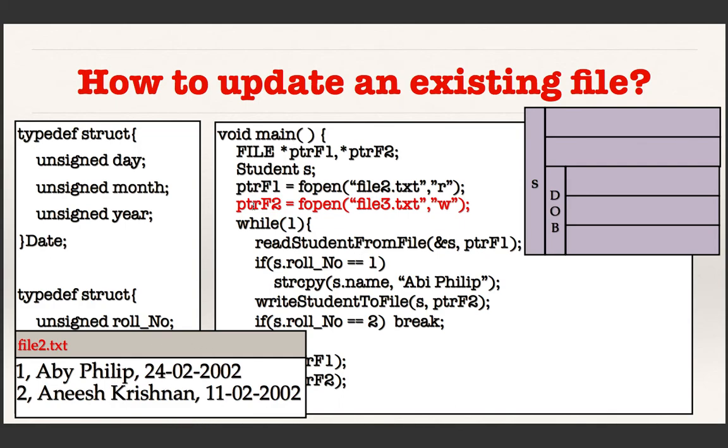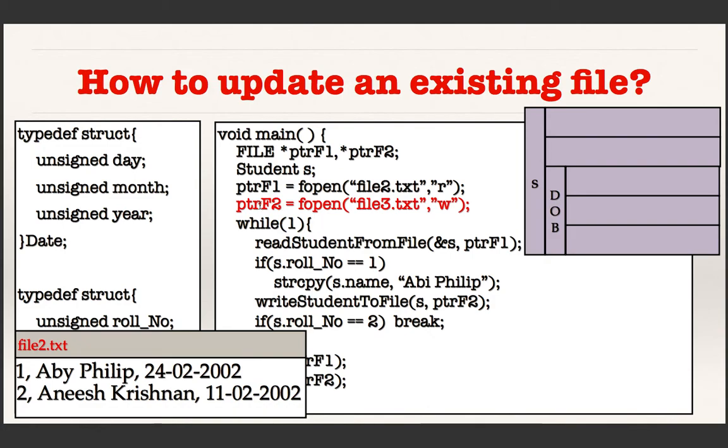And then I am creating a new file. That is interesting, because I wanted to modify this file, but what I am trying to do is create a new file and then copy data from this file to that file. While copying, you do the required modification also. So that is basically what I am doing.